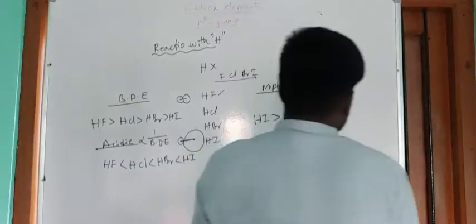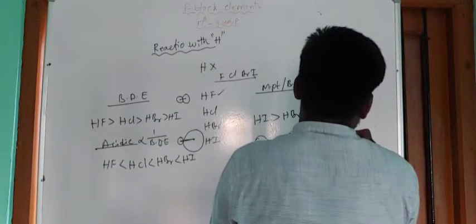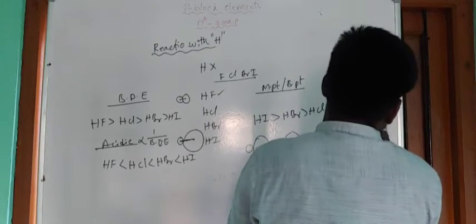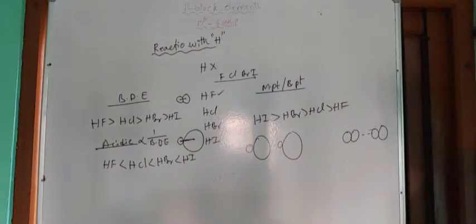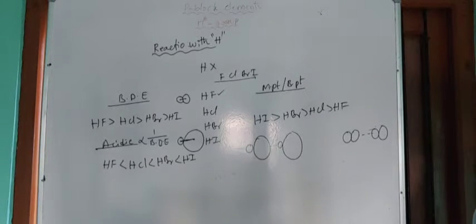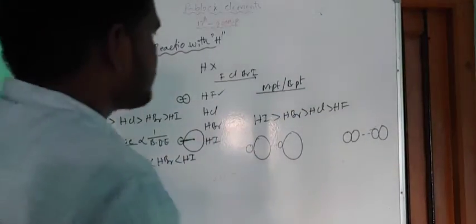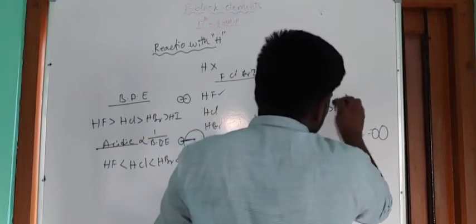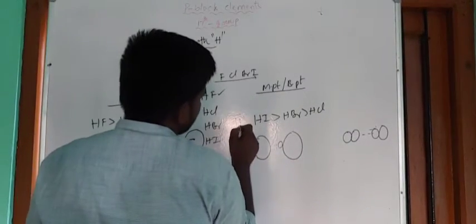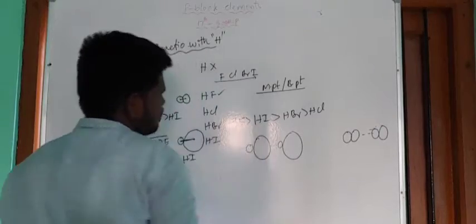In the case of HF molecules, we can expect the following. This is the size of two HF molecules. Here intermolecular attractions are very low, so we can say that it has lower melting and boiling points. This is generally the expected one. But here HF shows some abnormality. It has higher melting and boiling points than HI.